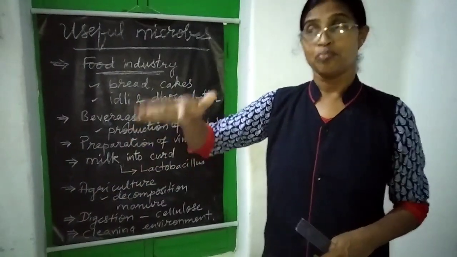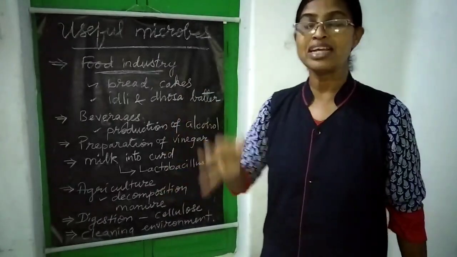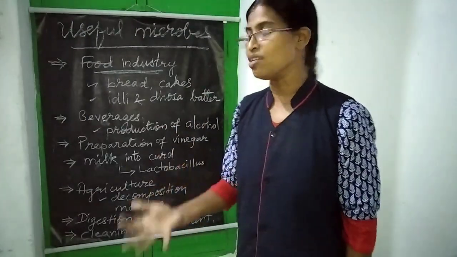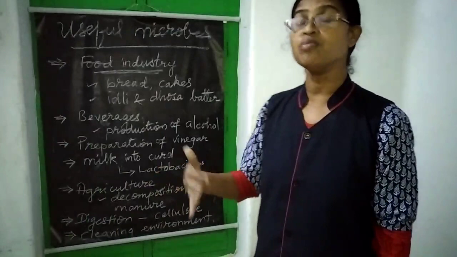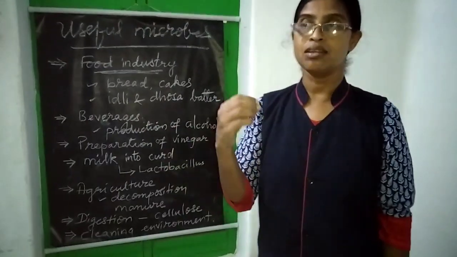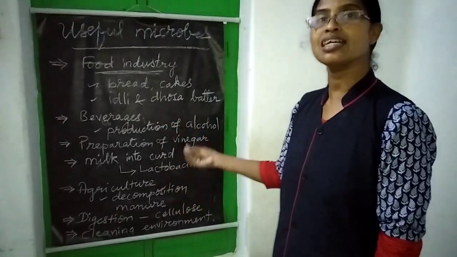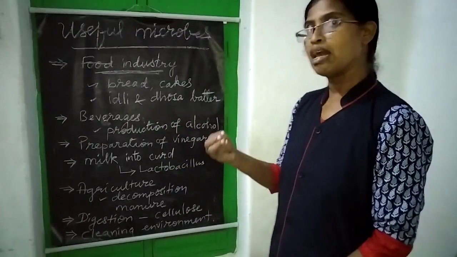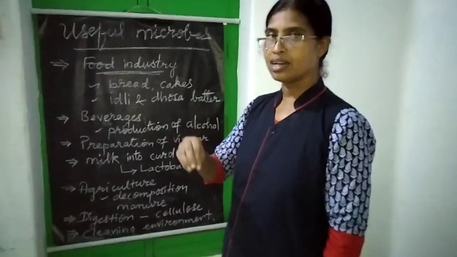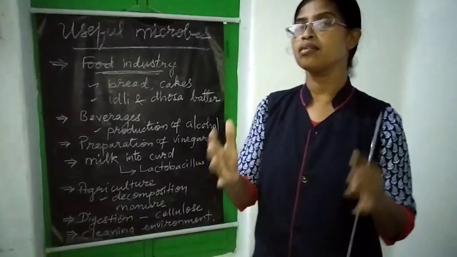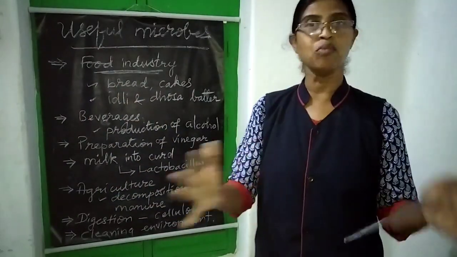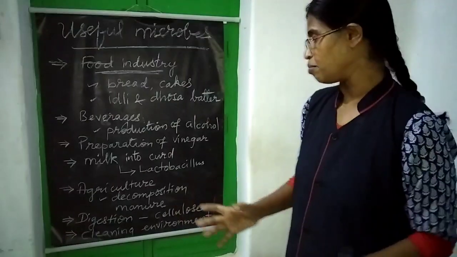So microorganisms play a very important role in the conversion process. That means conversion of dead ones into the next stage as manure, or they completely decompose the dead bodies of plants and animals.